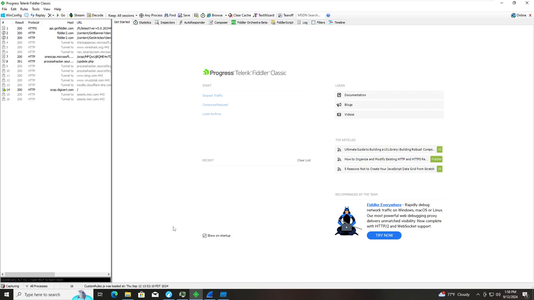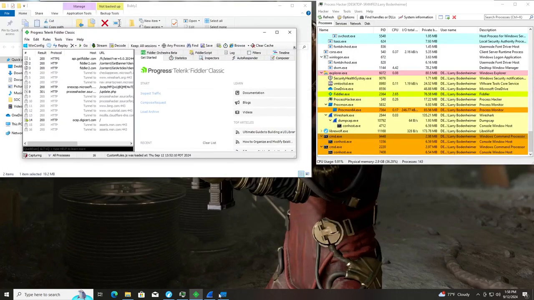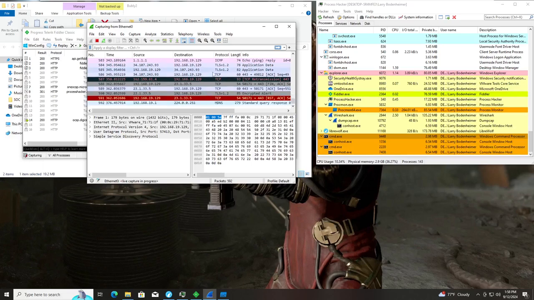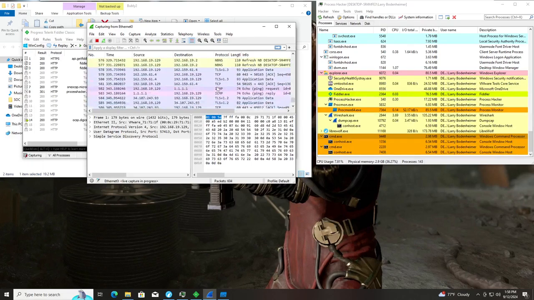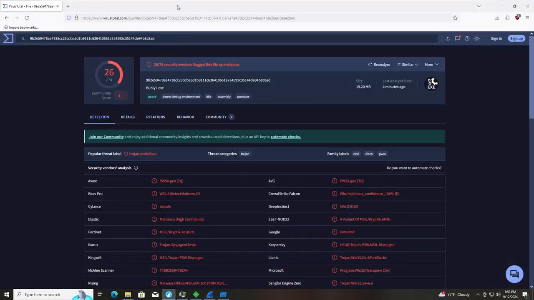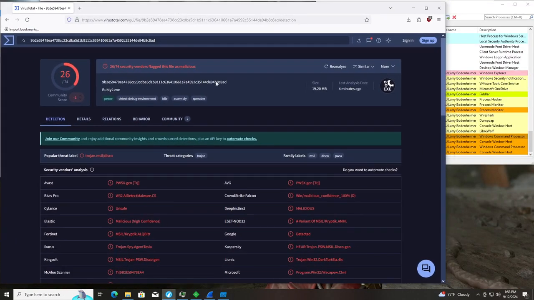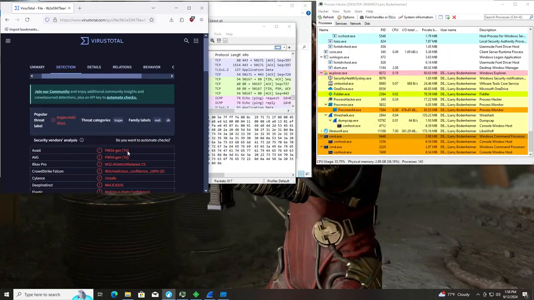Huh. If I take a look at Fiddler, I don't see anything direct in HTTP. If we go to Wireshark, that's MDNS and ICMP. I'm not too worried about that. Let's see, what was that one IP that it was picking up with no detections? Because I do want to look and see if that actually gets pulled up.